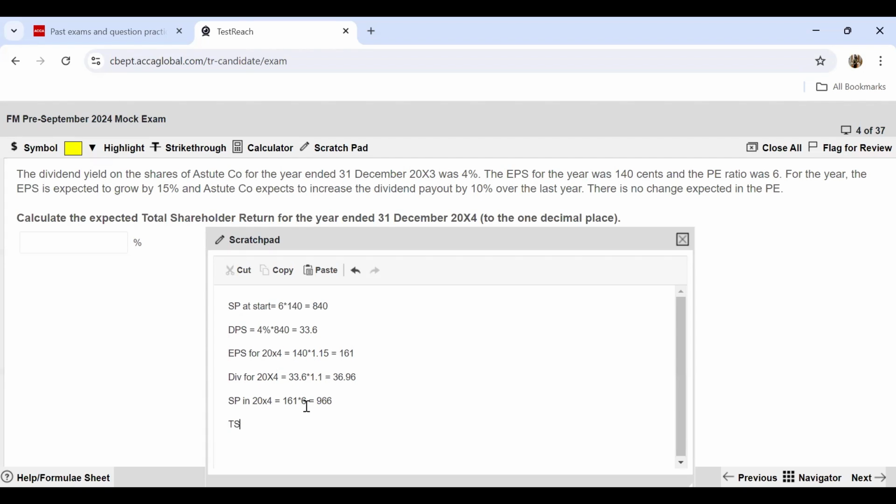Now, how do you calculate your total shareholder return? It is nothing but the dividend. Dividend is 36.96, and then you take any capital appreciation. Earlier, the share price was 840. Now it's 966. So you take the difference, 966 minus 840, and then you divide this whole thing by the initial share price, which was 840. If you solve all of this, you will get 19.4%, which will be your final answer. Percentage sign is already given, so you need not enter it again.